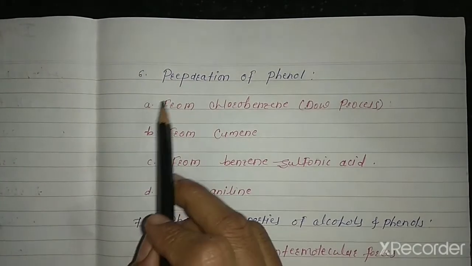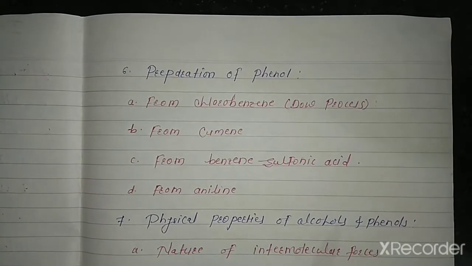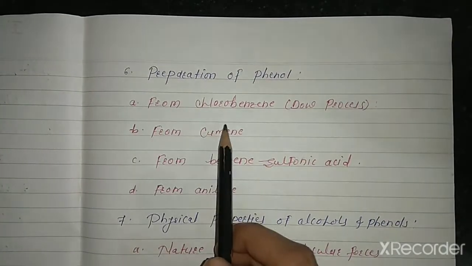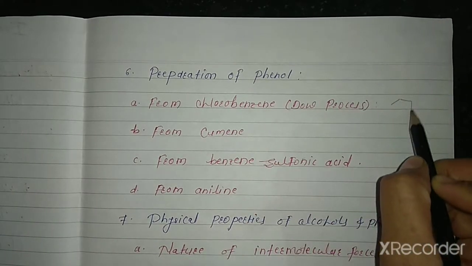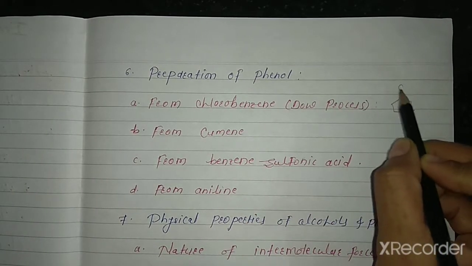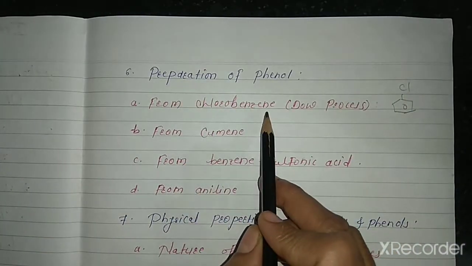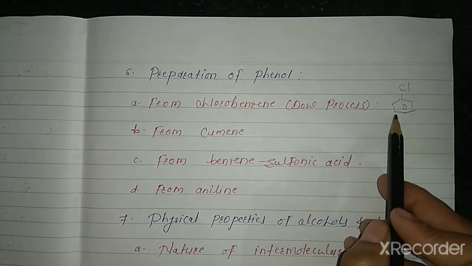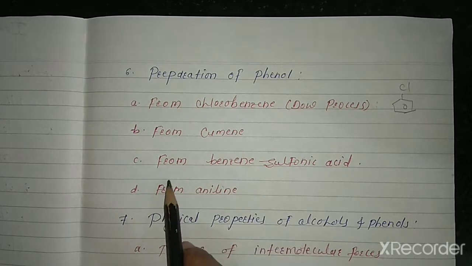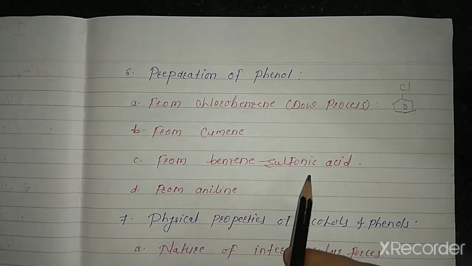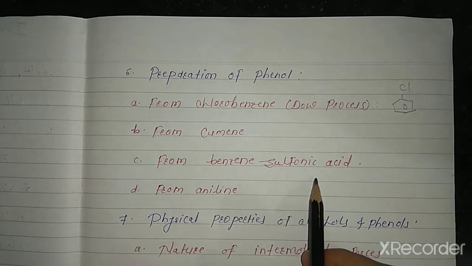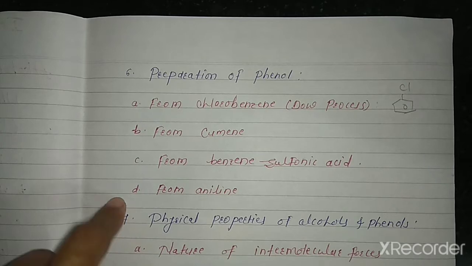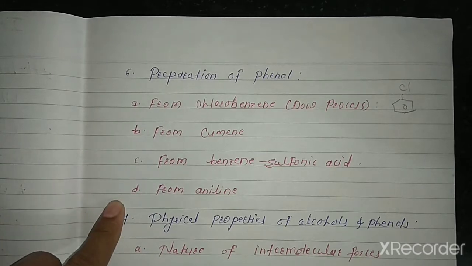Then next point is preparation of phenol. How to prepare phenol? First, from chlorobenzene, it's the Dow process. Then from cumene. Then from benzene sulfonic acid, meaning phenol is prepared from benzene sulfonic acid. Then from aniline. These are the 4 processes to form phenol.